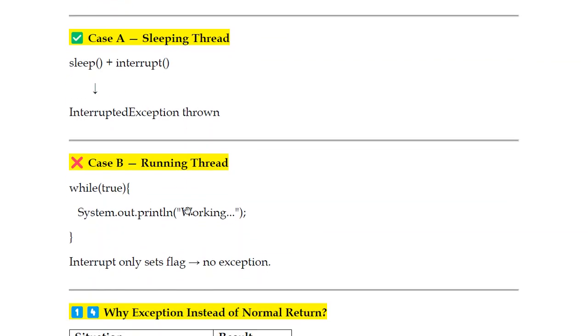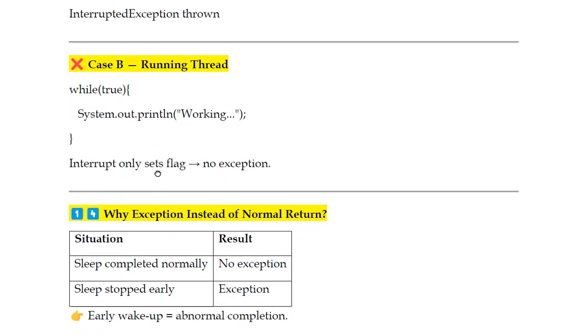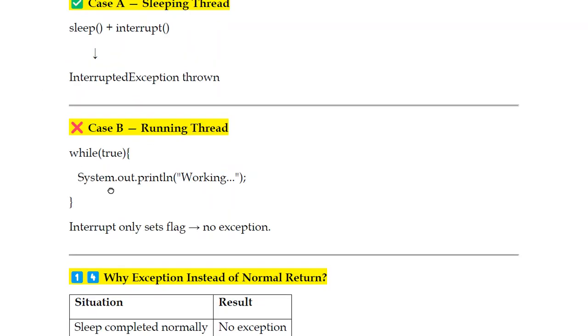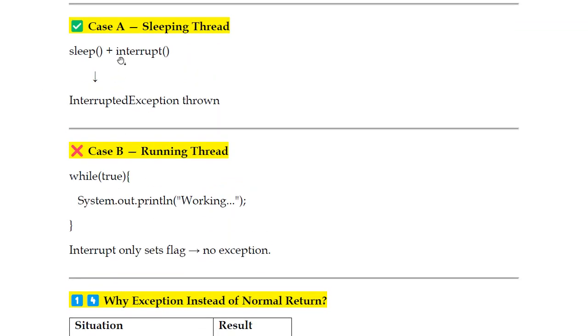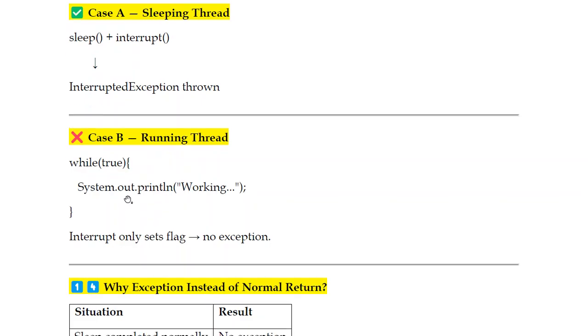Case B: a running thread. Normally, if you're using a while(true) condition, it just keeps working and it only sets a flag, so there is no exception. There is no exception because it's executing normally, no issues. Until you interrupt it by the keyboard, for example by pressing Ctrl+C, it will be stopped. Otherwise it keeps executing normally. So until you give the interrupt signal request, it won't be affected by InterruptedException.